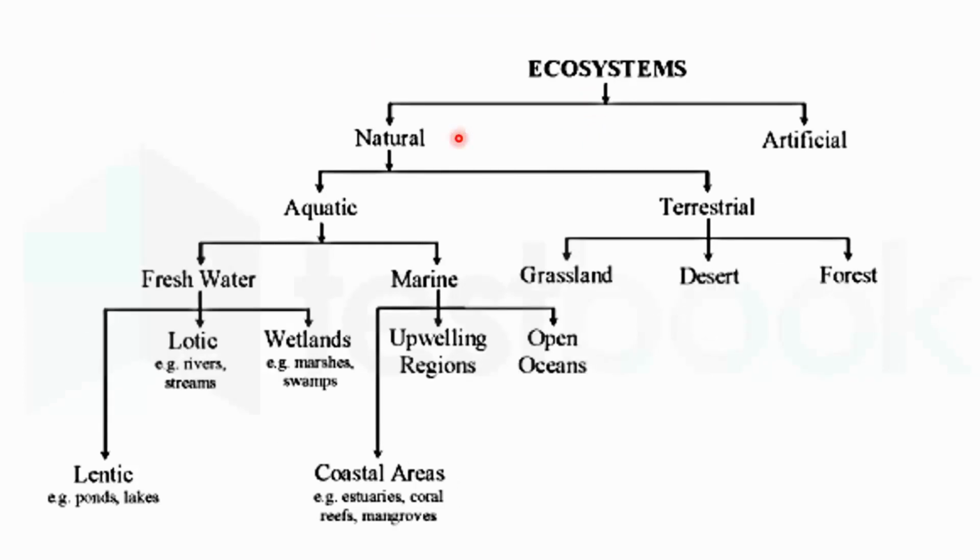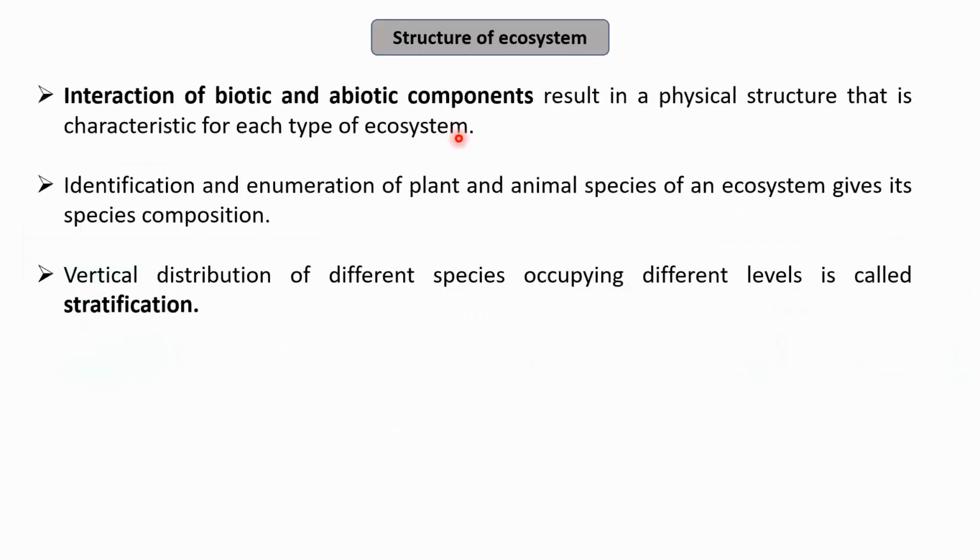Now, what are the components that make up an ecosystem? An ecosystem is basically, as I mentioned, the interaction between the abiotic and the biotic components.